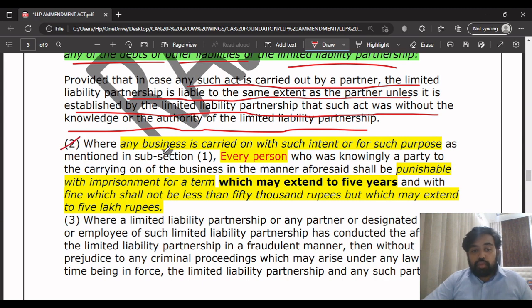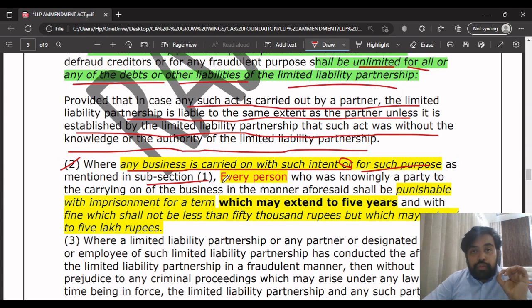Then point number two is that where any business is carried on with such intent or for such purposes as mentioned in subsection 1, means business is carried on to defraud the creditors or any other person or with the intent of fraudulent purposes, then in such a case every person.